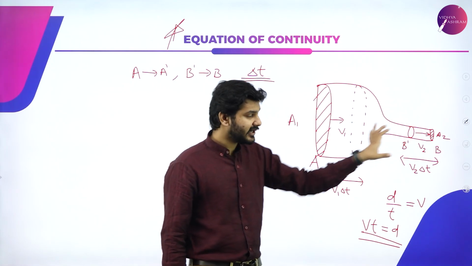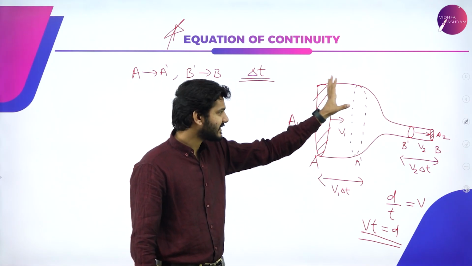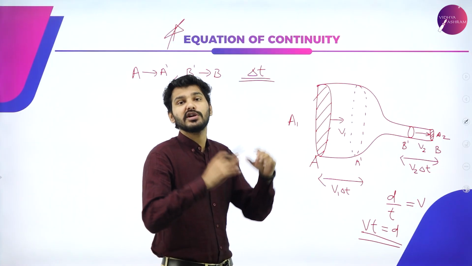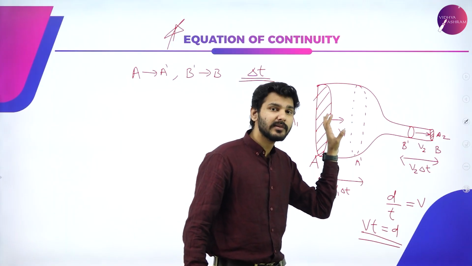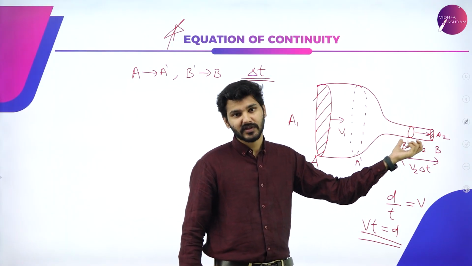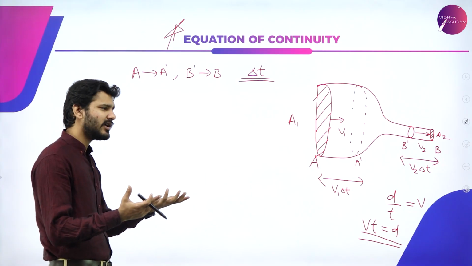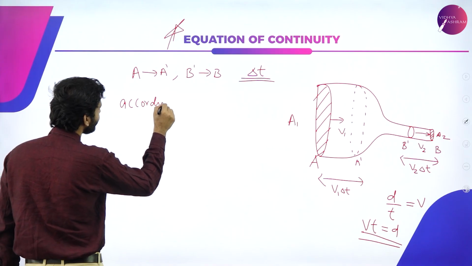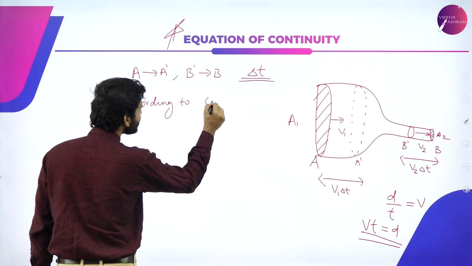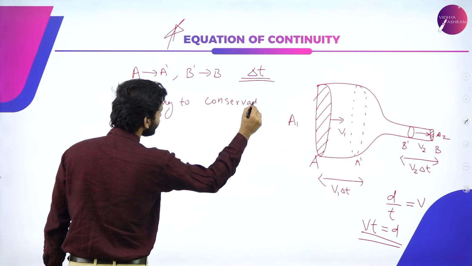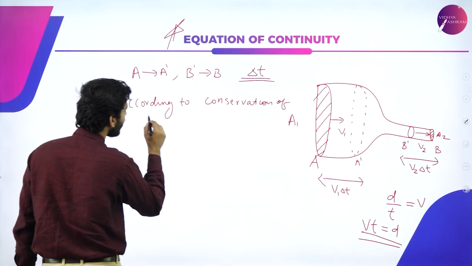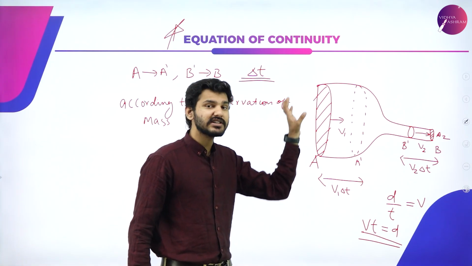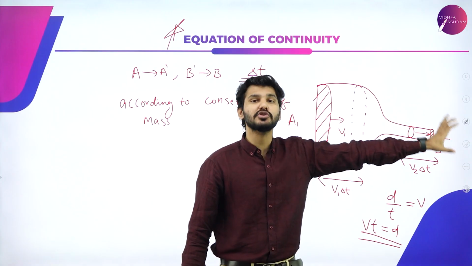Since this is a closed container, if m amount of water is initially stored here, and if I push in some more water, this m amount of water won't disappear, right? That m amount of water will be pushed through this particular small opening, which means mass is not lost. Simply, we can say that according to conservation of mass, how much ever water is being stored here, that much is being pushed out, right?